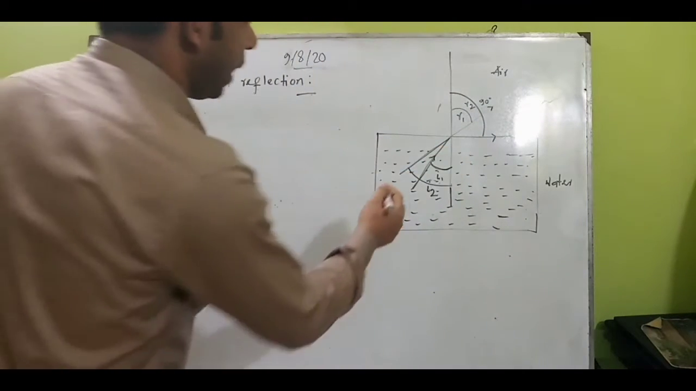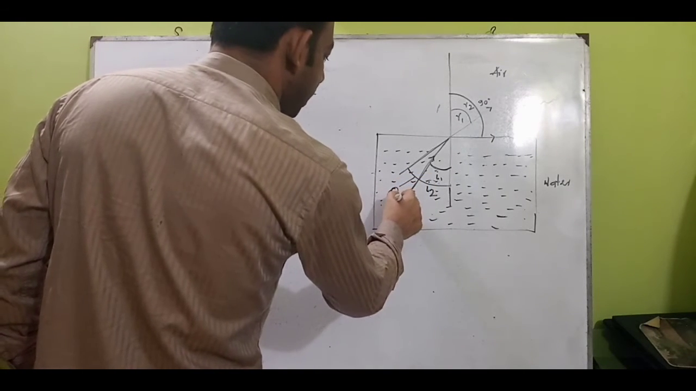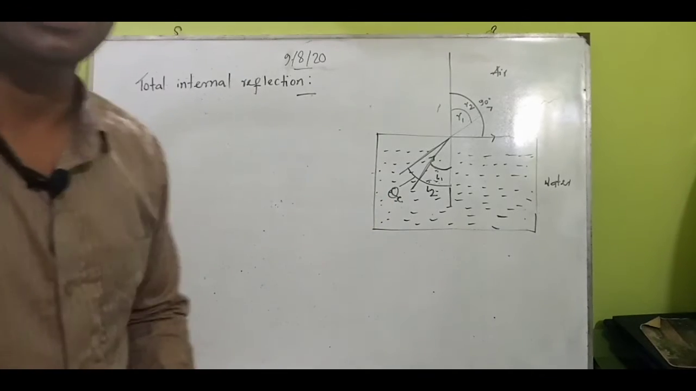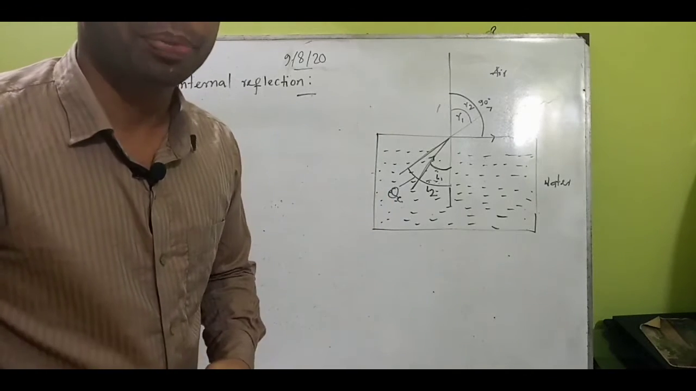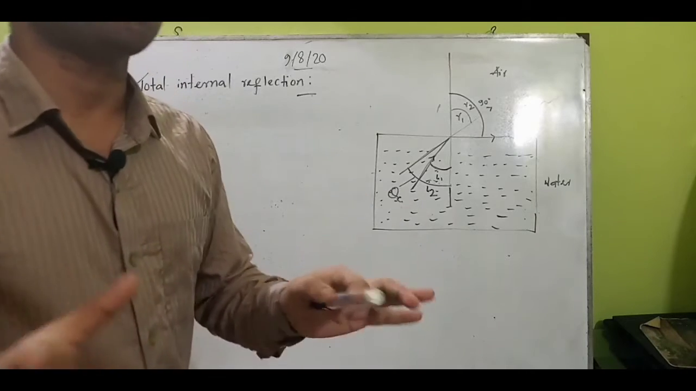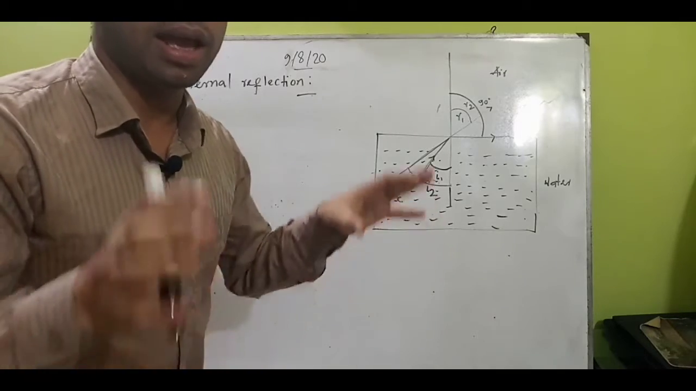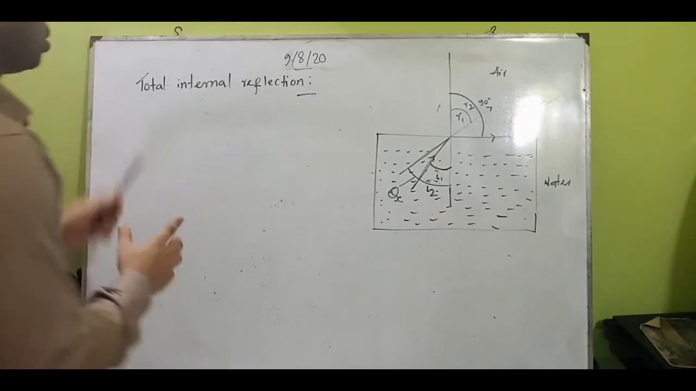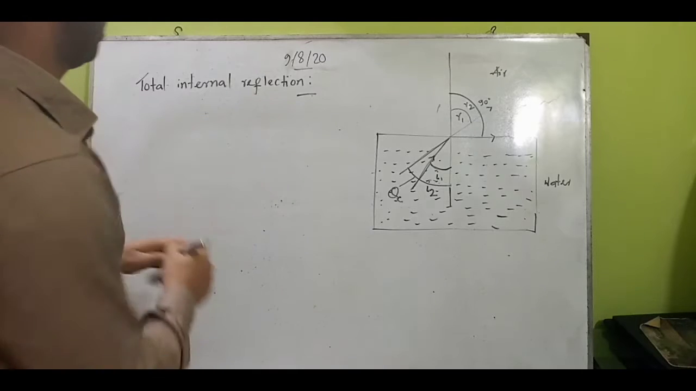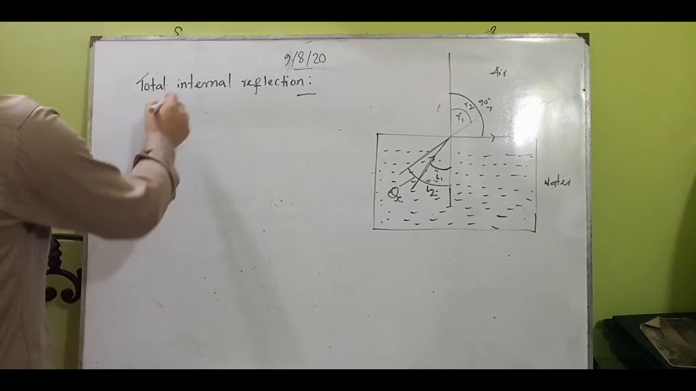So this angle is called theta C. This is theta C. That means this is a critical angle. Theta C is called the critical angle. Many students make mistakes in understanding the critical angle. I will help you understand the critical angle again. I didn't write the total internal reflection definition. First, I want to talk about the critical angle.